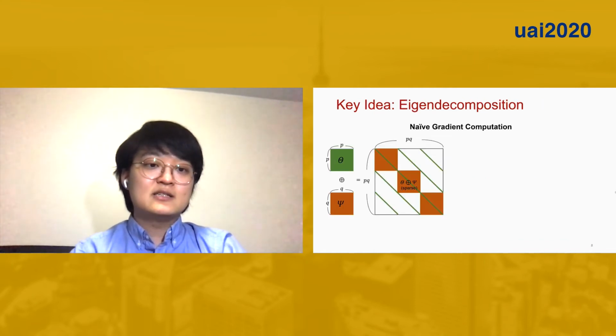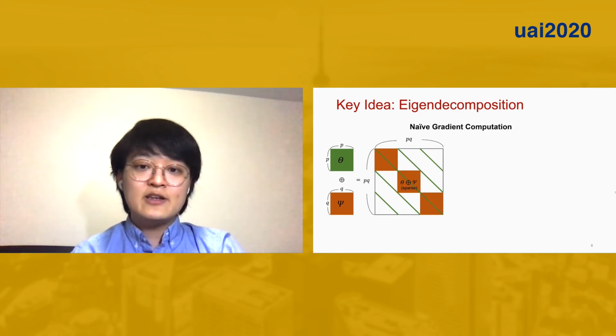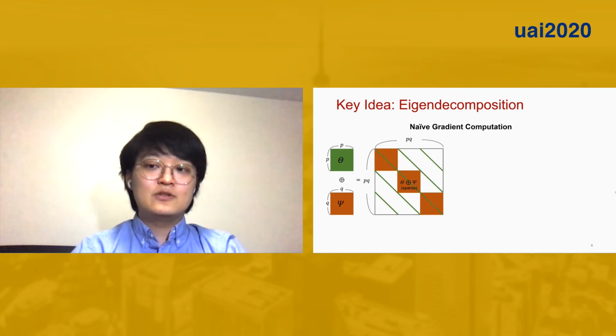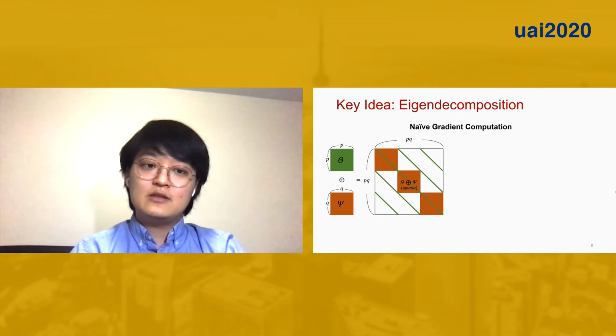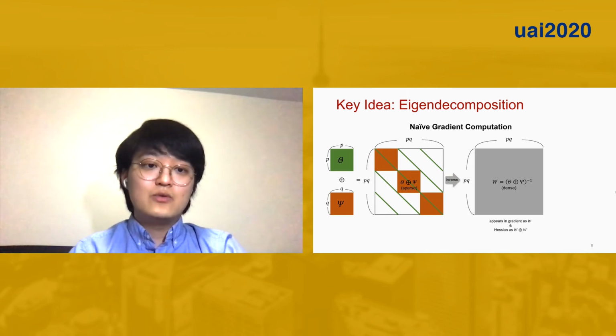The key idea behind EiGLasso is that we collapse the inflated structure of Kronecker-sum and compute the gradient and Hessian efficiently through eigendecomposition. Let theta and psi be the two matrices, each for feature and sample dependencies. Then we can see that the Kronecker-sum has a sparse structure. If we naively adapt the second-order method, we need the inverse of the Kronecker-sum that appears in both gradient and Hessian. However, we exploit the sparse structure of Kronecker-sum and collapse this gigantic inverse matrix into the gradient for theta and psi.